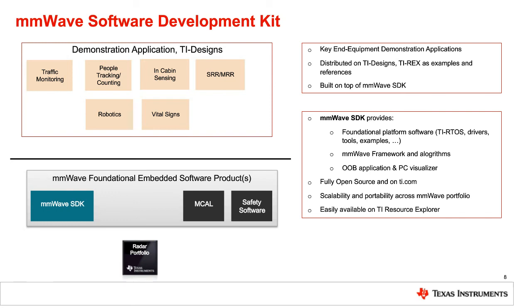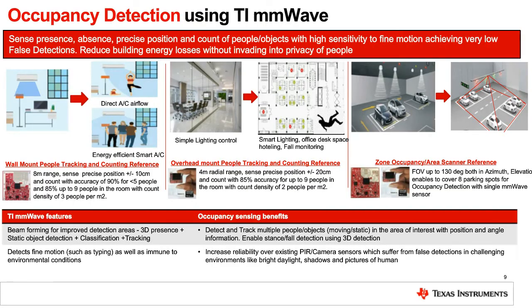Now let's get into some of these specific application use cases. The first one I'll get into is the occupancy detection in building automation use case. The goal here really is to detect and localize people, their presence or absence, and also find out their exact location. And radar is very good at doing this because it can detect very subtle, fine motions, and compared to other existing technologies, it is highly accurate. In other words, false detections can be overcome, and all of this without invading the privacy of the users.